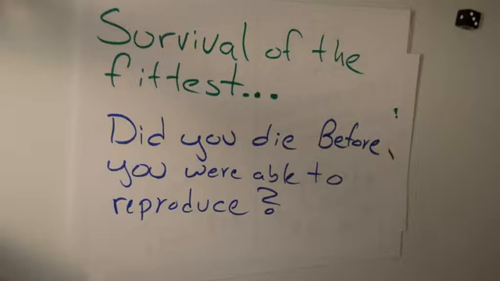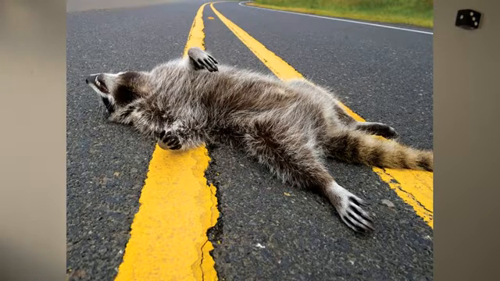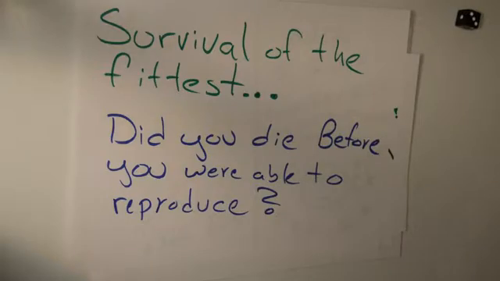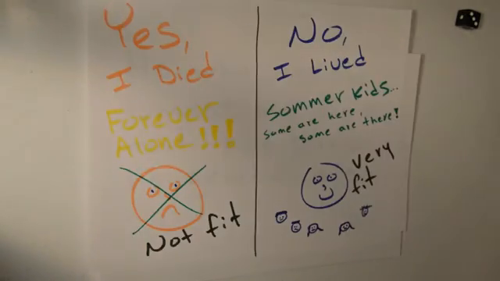One of the key terms we need to understand in the concept of evolution is survival of the fittest. When it comes to survival of the fittest, the question that is asked is, did you die before you were able to reproduce? If you did die before you were able to reproduce, you are not considered fit in the eyes of evolution because you are not able to pass down your genetic information to the next generation. If you did not die, but you instead lived long enough to reproduce, you're considered fit.